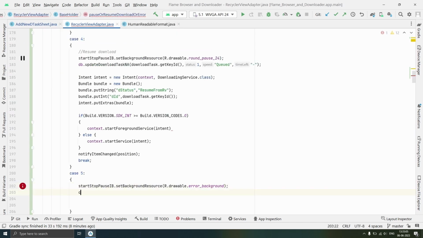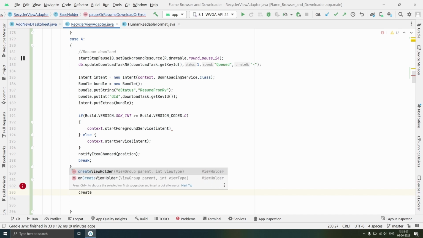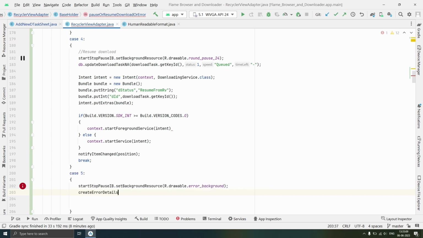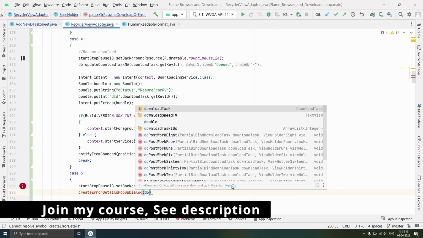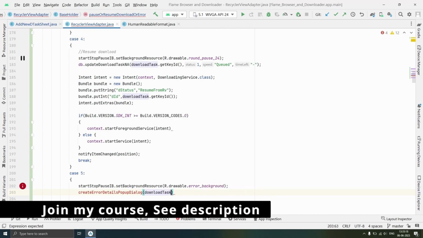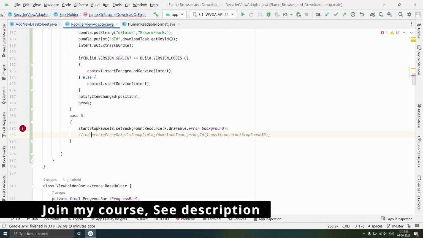After setting background, we'll call special method createErrorDetailsPopupDialog, and we'll pass downloadTask.keyID, then we'll pass position, and we'll pass startStopPauseIB to it, and we'll comment this. We will add it as to do.